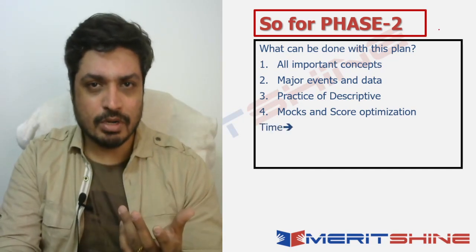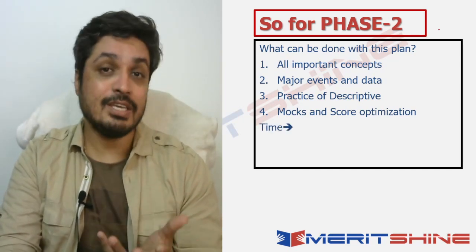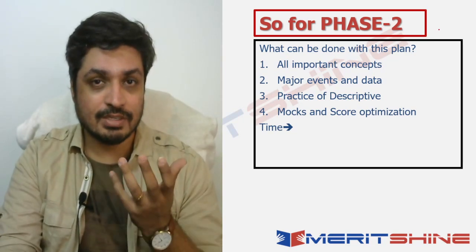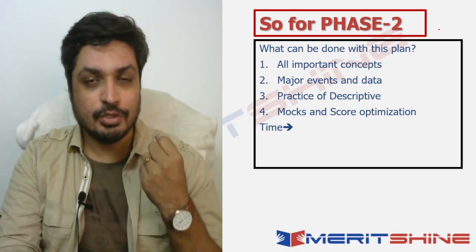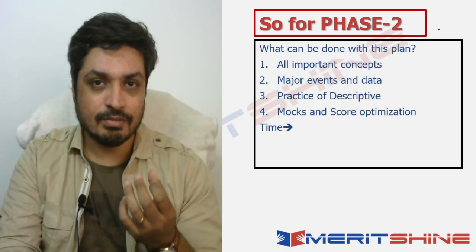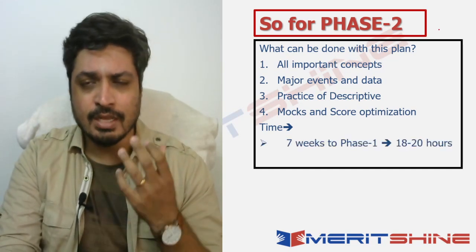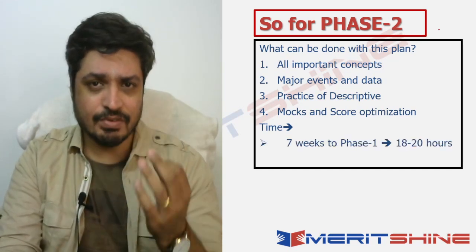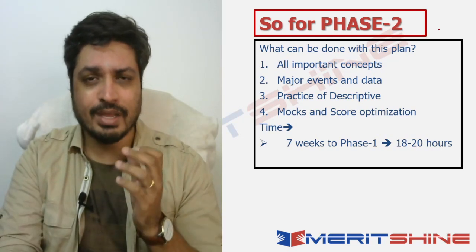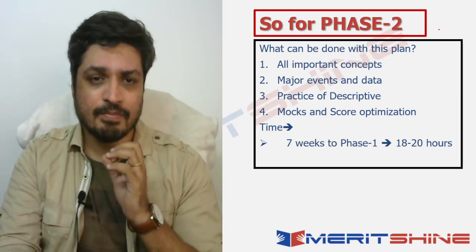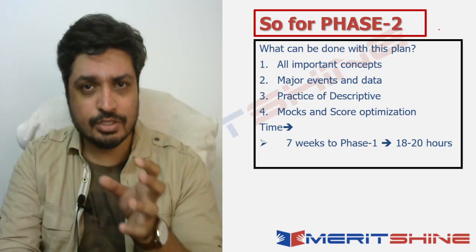The next thing that becomes important is time, because time is of essence for us at this point as there is limited availability of it. So you have to utilize every single moment very judiciously, right? So what am I saying? We're saying that in the 7 weeks to phase 1, you're looking at around 18 to 20 hours that have to be given towards your phase 2.